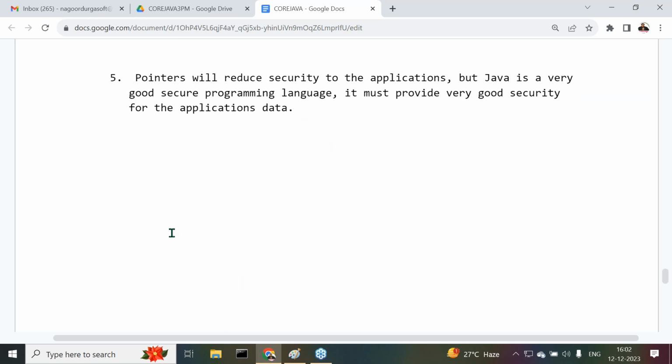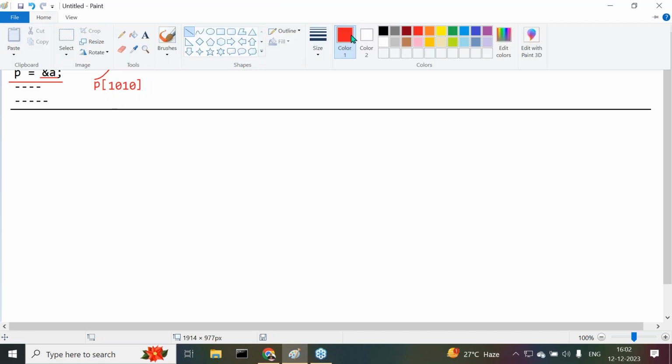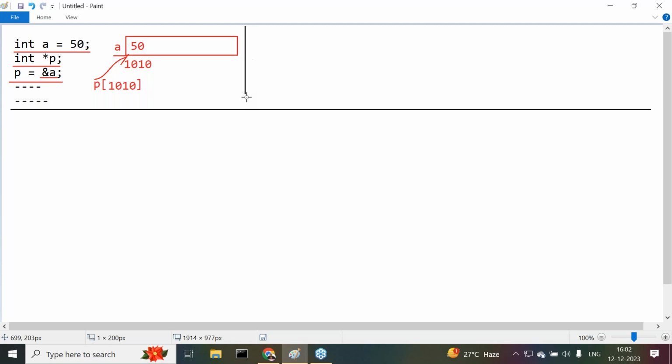Then immediately observe carefully. Even if we give this much of an answer in the case of C and C++, the interviewer will ask one more question now. What is the question that interviewers are going to ask there? One more question. Observe carefully. In the case of C and C++, a variable is referring a block of memory. So that variable is what? A pointer variable. Am I right?